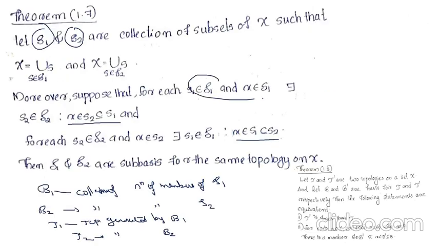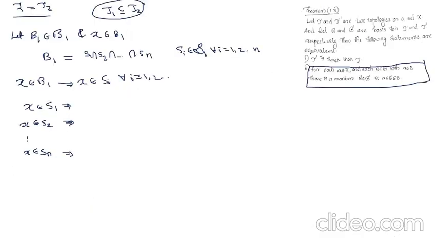Now, by the condition given in the theorem, if x belongs to S1 and S1 is in S1, we get a member from S2 such that x belongs to it and it is a subset of S1. Therefore, we will use that condition. x belongs to S1 and S1 belongs to S1 means there exists a member S1 dash from S2 such that x belongs to S1 dash, which is a subset of S1.